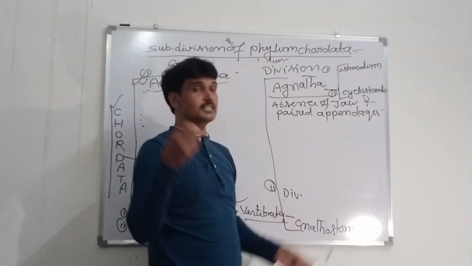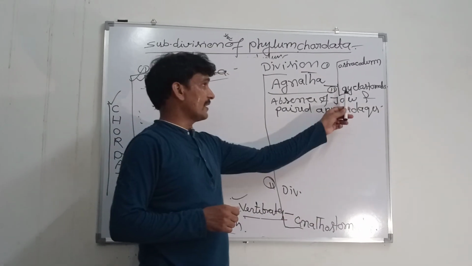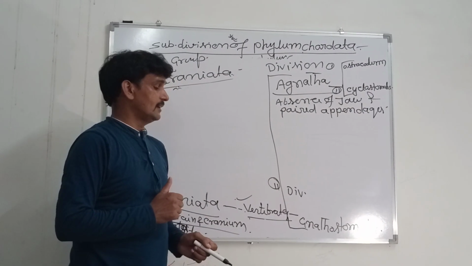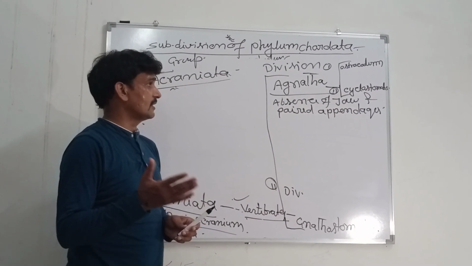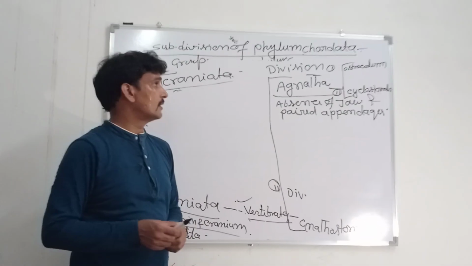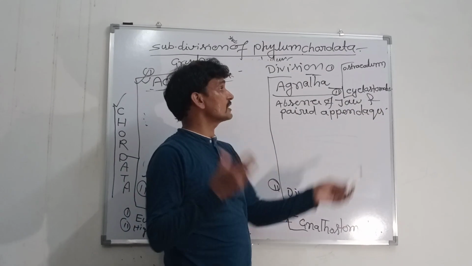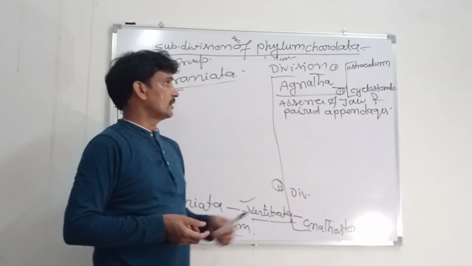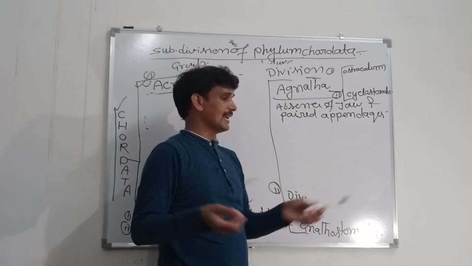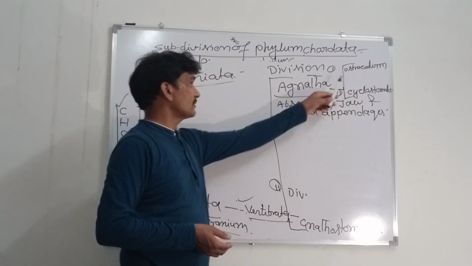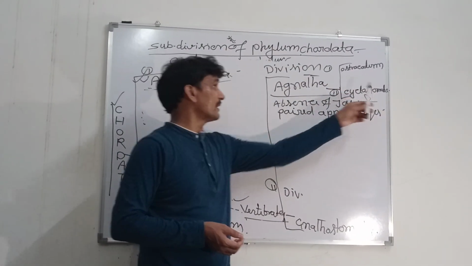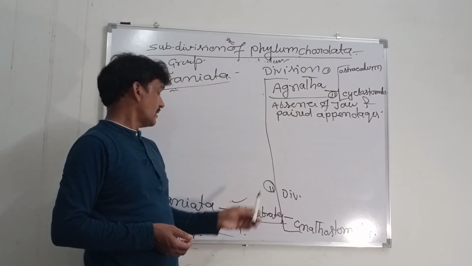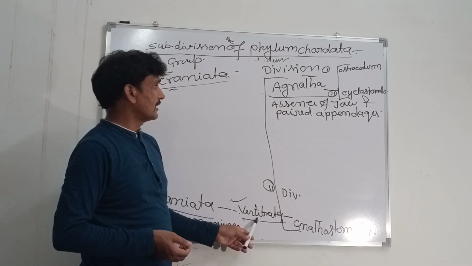And the second, Cyclostomata, includes living animals such as Myxine and Petromyzon. Cyclo means circular, and stoma gives circular mouths. So Ostracoderm and Cyclostomata are included under the first division of Vertebrata, the Agnatha.